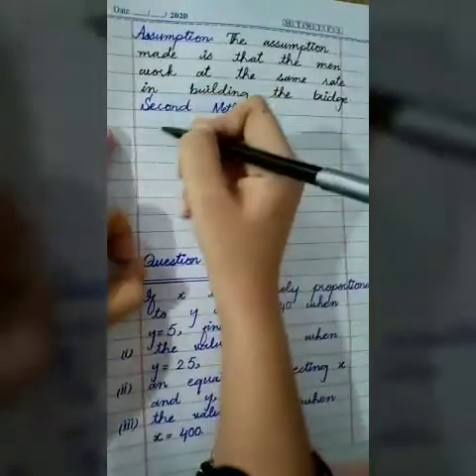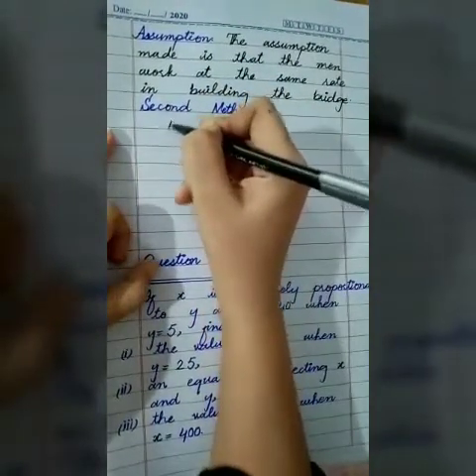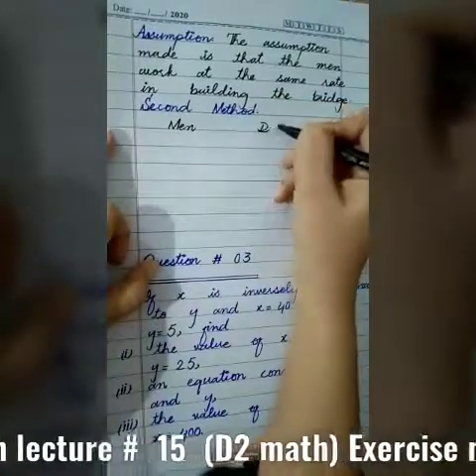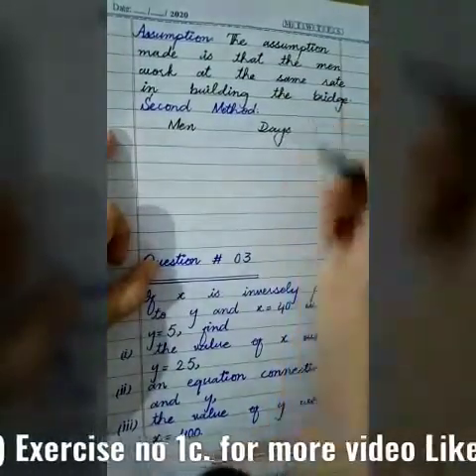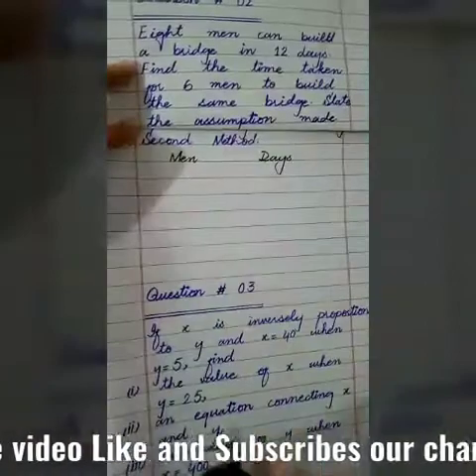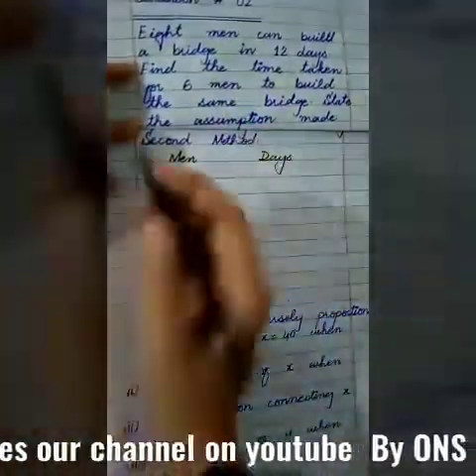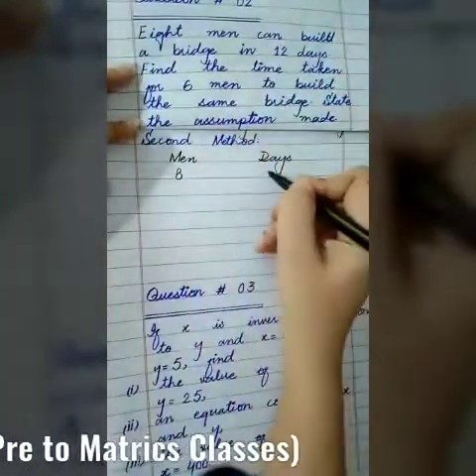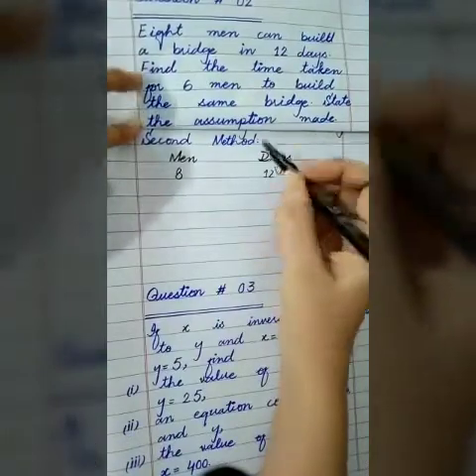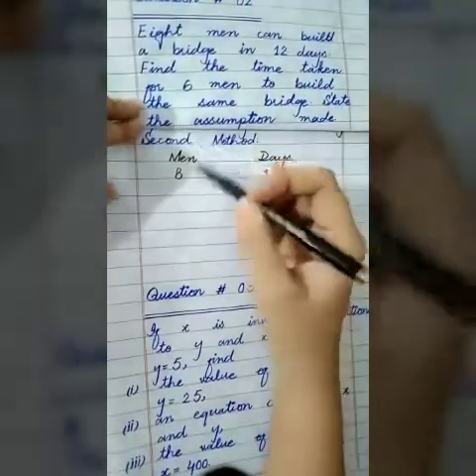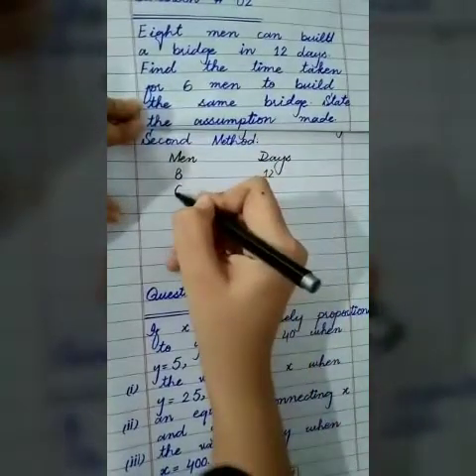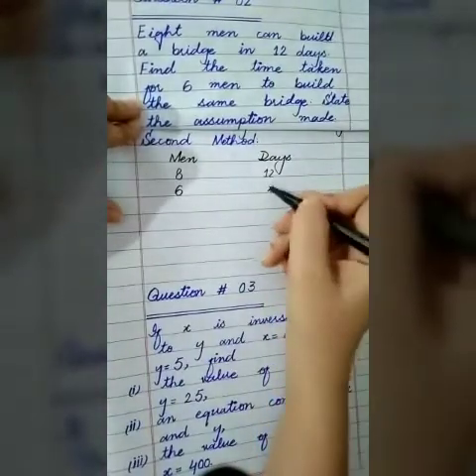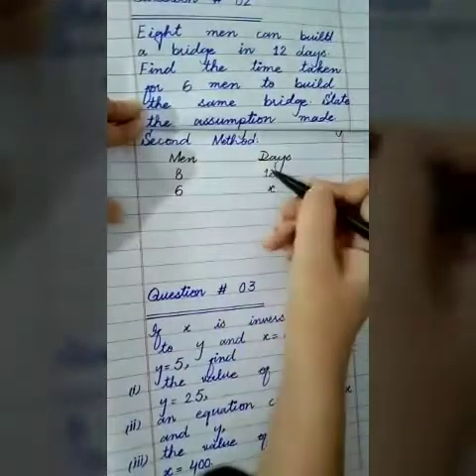In the second method, first of all we will write men and here days. As students, you know the men are 8 and days are 12. So we want to actually write in ratio form. Then men are 6 and days are x, meaning that is what we want to find. Now we will put arrows. How?